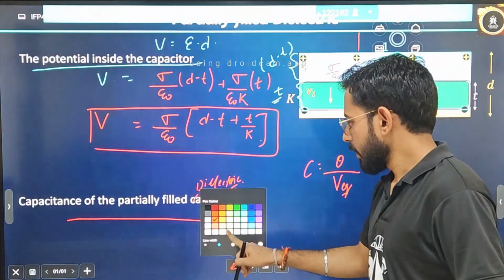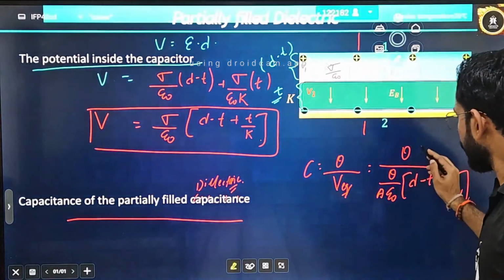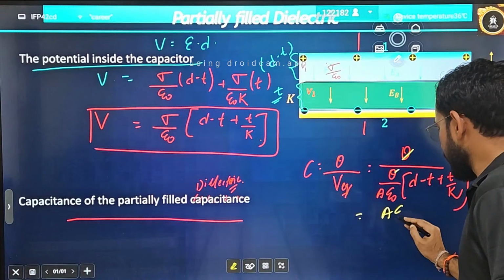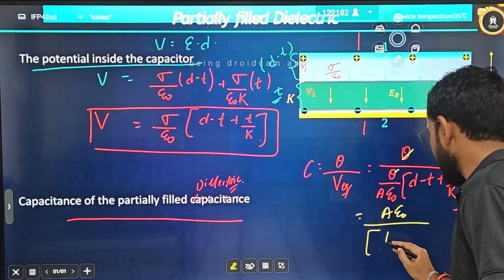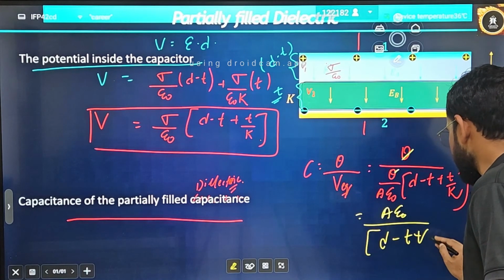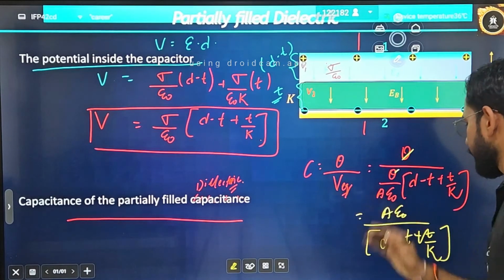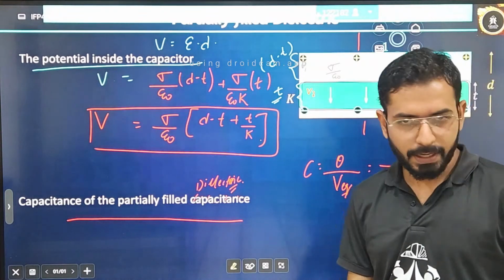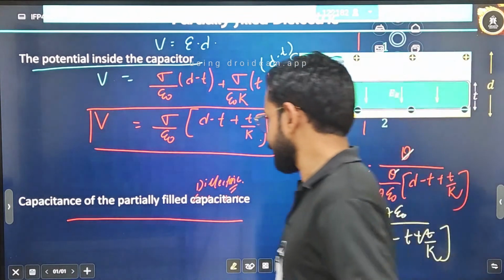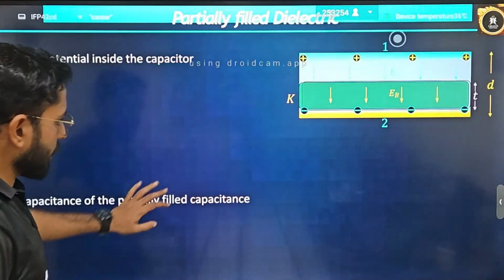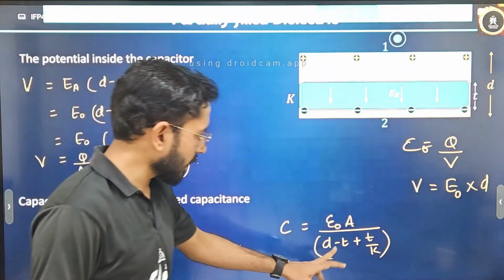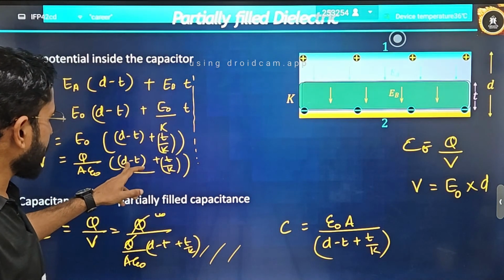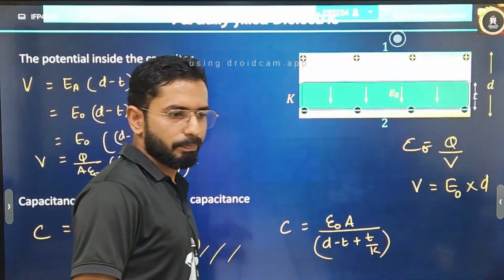Is it clear? Now, what you do? These Qs will simply get cancelled out, and in the numerator it will become A epsilon naught. In the denominator it will be d minus t plus t by K. So the capacitance is A epsilon naught divided by d minus t plus t by K. Correct? Is it clear?